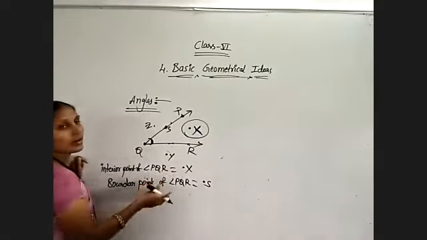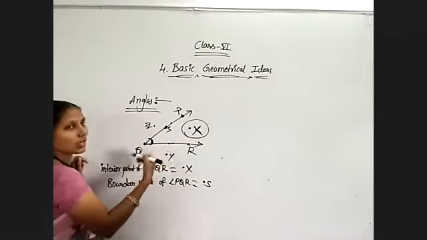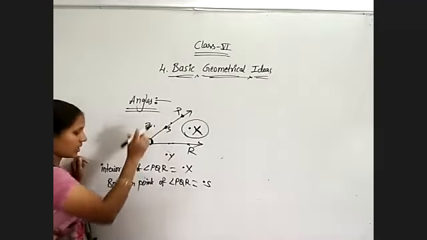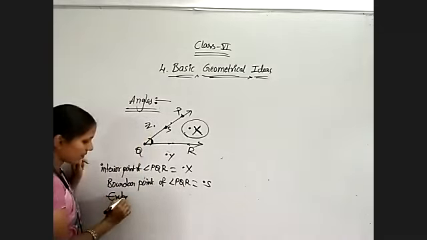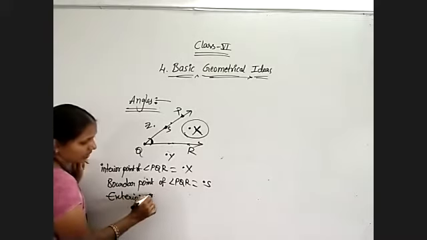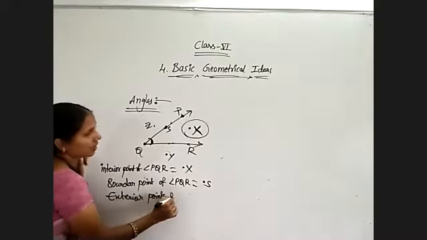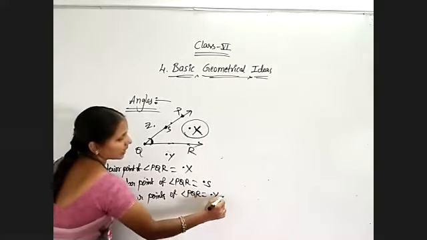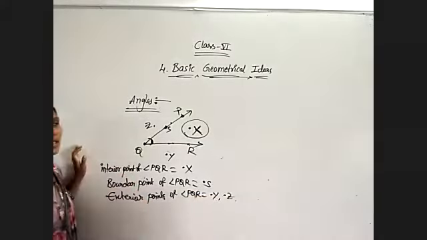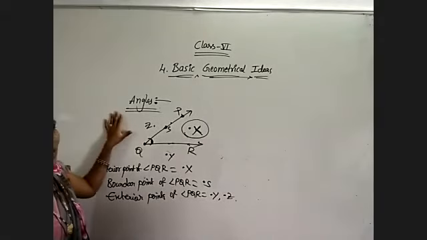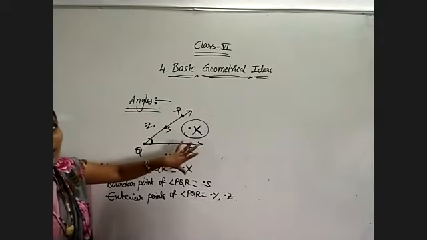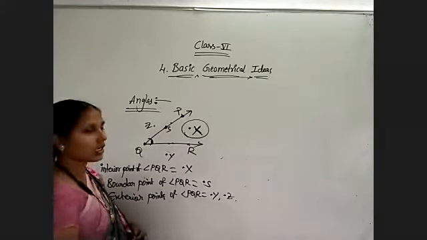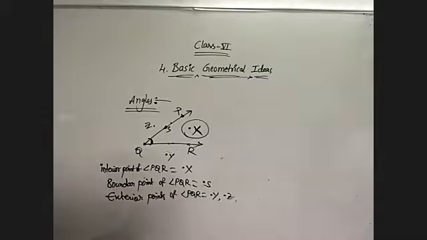Now exterior, what are there? Outside of angle PQR. Point Y and point Z. So exterior points of angle PQR are point Y, point Z. This is about different terms and how to decide the interior points, exterior points and boundary points of the given angle. Okay, now coming to the exercise question.